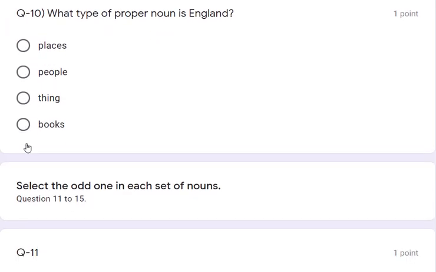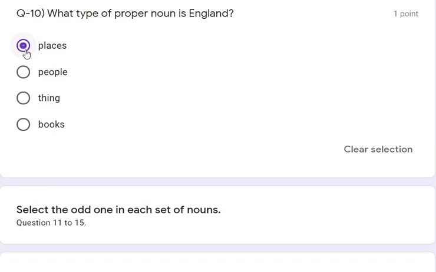Now question number 10. What type of proper noun is England? So England is a proper noun, but what type? Place, people, thing, or books. So obviously England is one place, one country. So place is the correct answer.